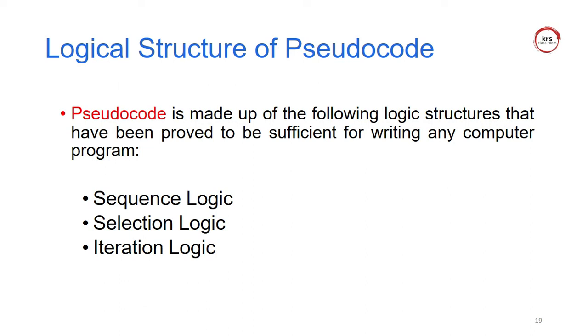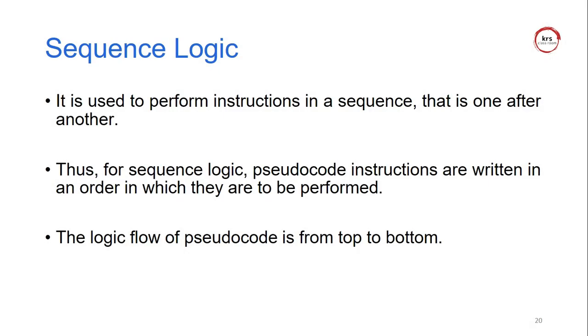So the logical structure of pseudocode is very important. Pseudocode is made up of the following logical structures. What is the logical structure? Why do we need the logical structure in pseudocode and algorithm as well as the flowchart? The first logical structure is the sequence logical structure. Sequence means performing the instructions in sequence. What is sequence? One after another.